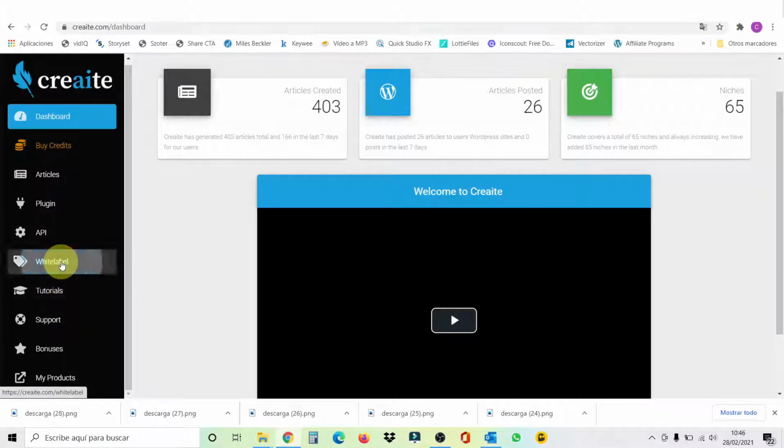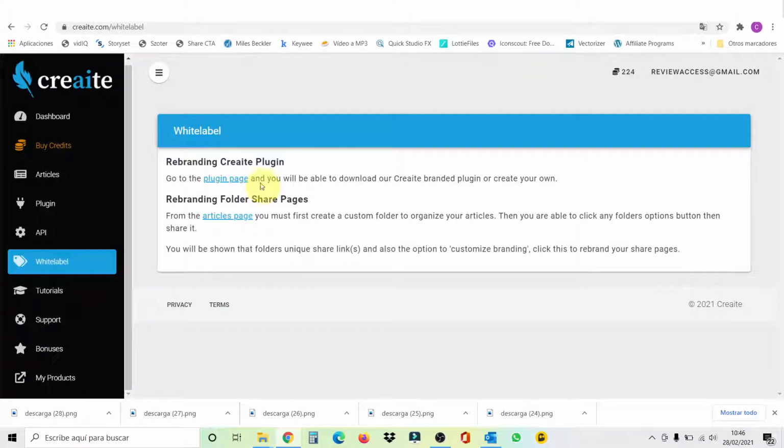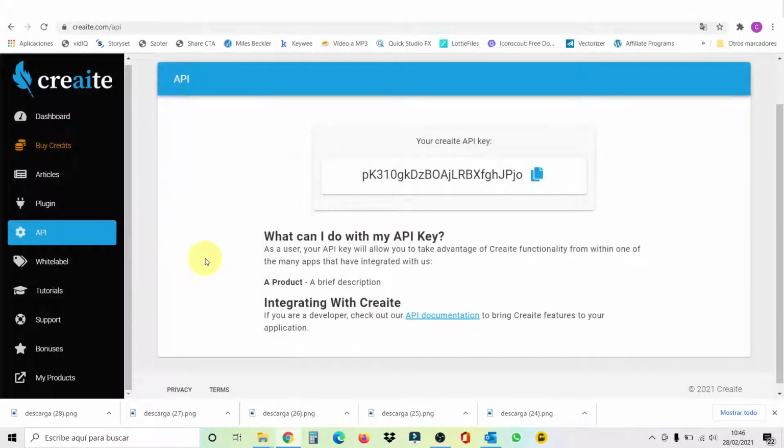White label basically shows you what you can do here is that you can rebrand your own plugin, and you can create folder share pages, okay? But I'm going to show you that later on in another part. Then you have your API key. This is in case you want to integrate Creaite to any of the multiple applications that you can integrate it with. And also, if you're a developer, you can integrate Creaite within your project.